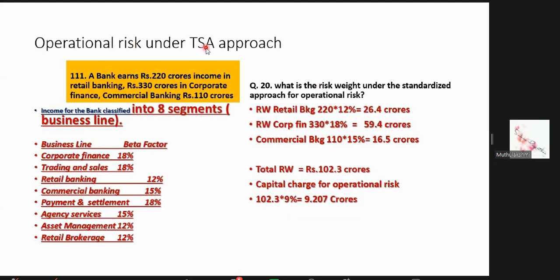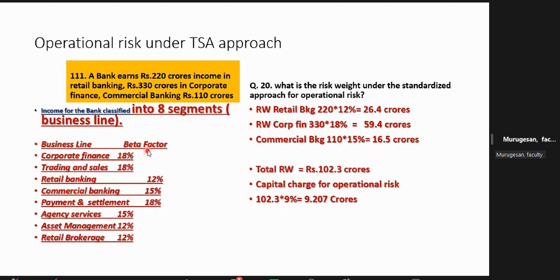What is the difference between beta factor and risk weight? Beta factor, madam, is a thumb rule. They assigned some risk. Is it the same as risk weight? Yes. Earlier we discussed 20% risk, 30%, AAA rated means 20%. In a similar way here, because it is a different risk, that is credit risk, and here that is operational risk. So they don't want to call it by risk weight.